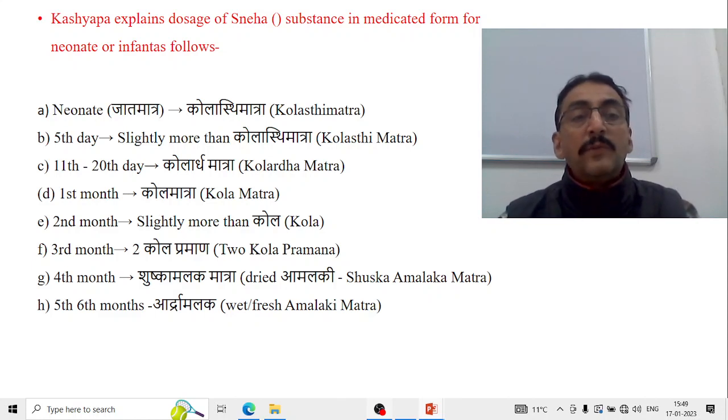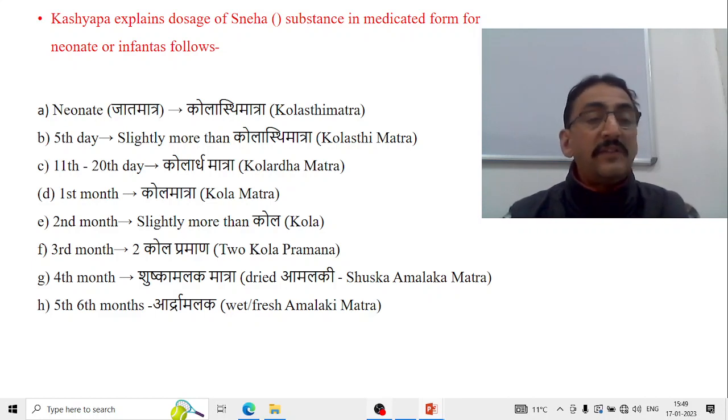On the 11th and 12th day, it is Kolardha Matra. In the 1st month, it is Kola Matra. In the 2nd month, it is slightly more than Kola Matra. In the 3rd month again, it is 2 Kola Pramana. In the 4th month, the dose is Shushka Amalaka Matra.